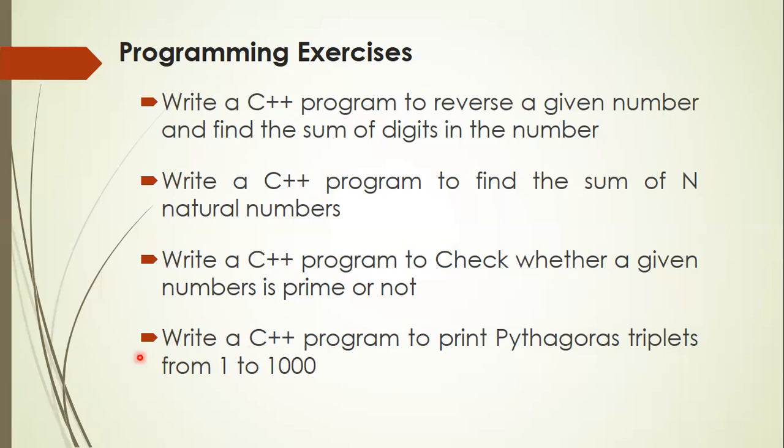Write a program in C++ to solve a given quadratic equation using a switch statement. In that program, there are three possibilities. If the discriminant value is 0, the roots are equal, so one possibility, case value equal to 1. If the discriminant is positive, the roots are real and distinct. If the discriminant is negative, the roots are imaginary. That program, you can write using an if statement, and you can also write it using a switch statement.